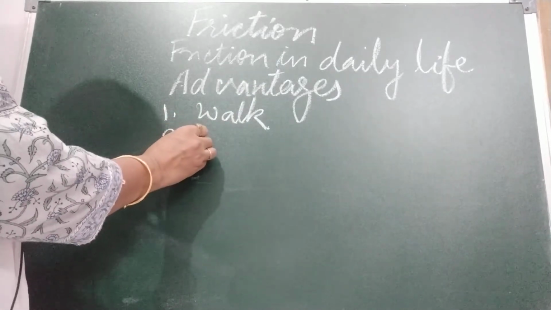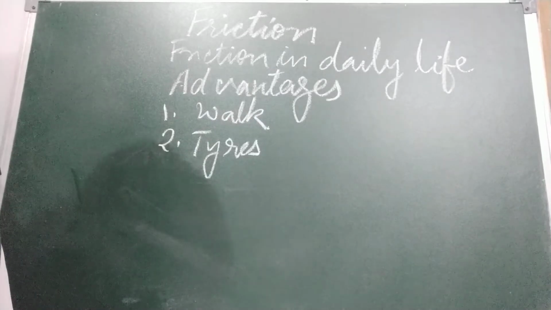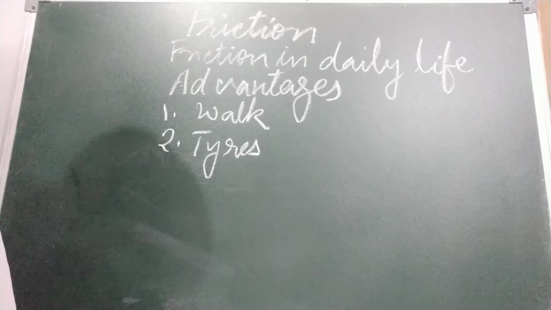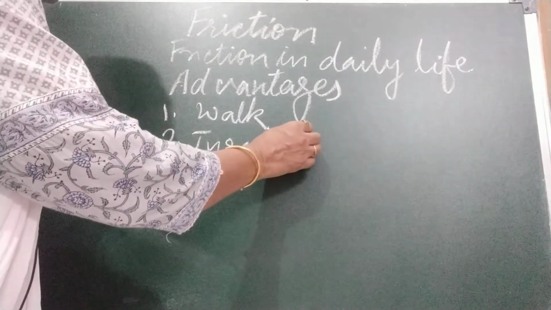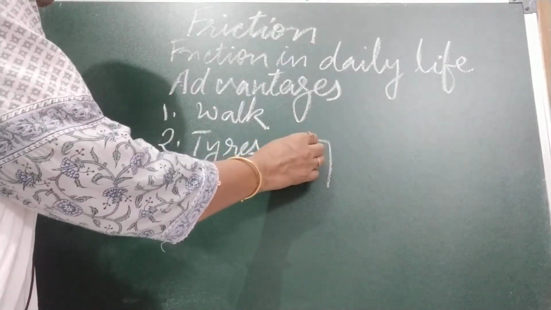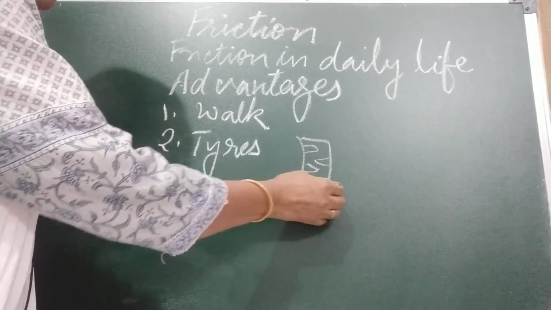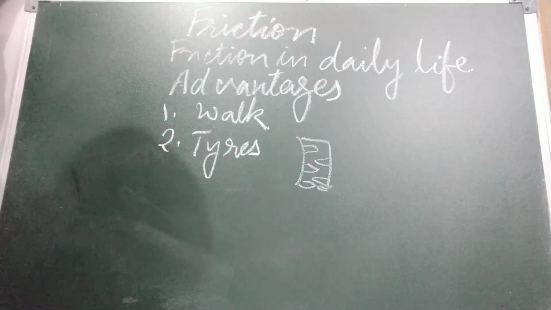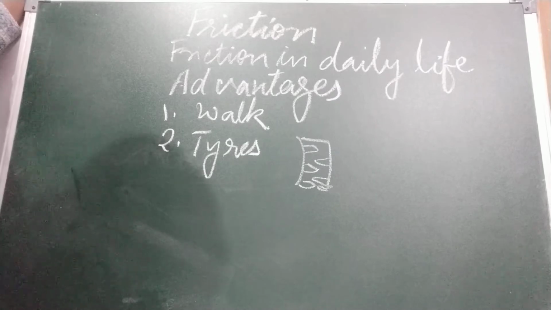Second, tires. You have seen cars and buses, they are able to move safely on the road because of the friction between the treaded tire and the surface of the road. You have seen some design on the tire. This design they make to increase the friction on the tire so that these vehicles move safely.